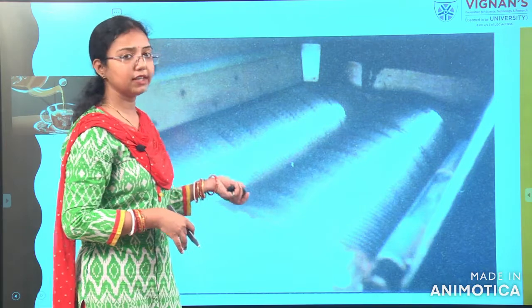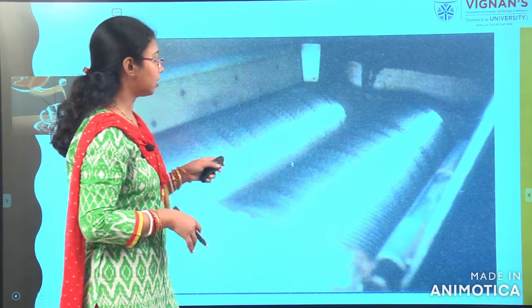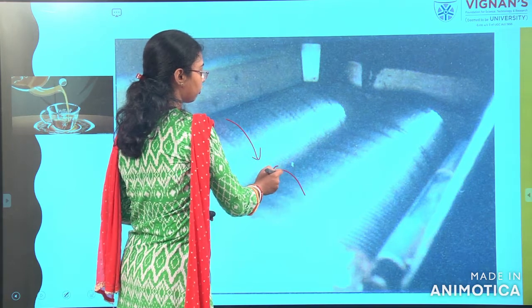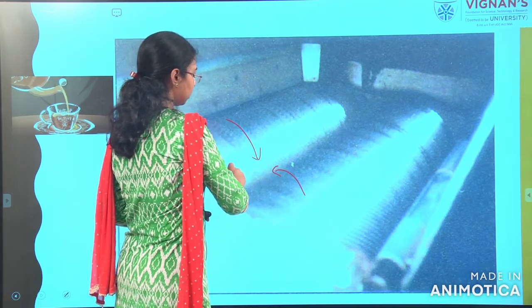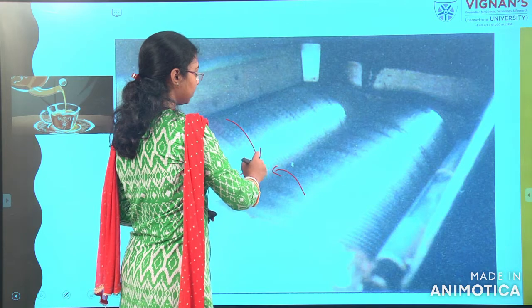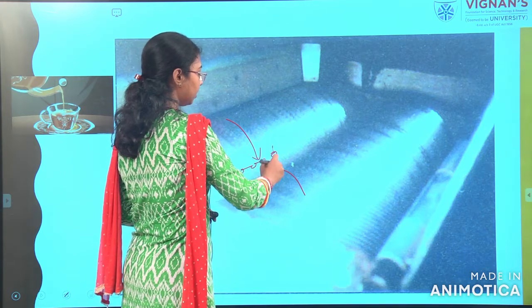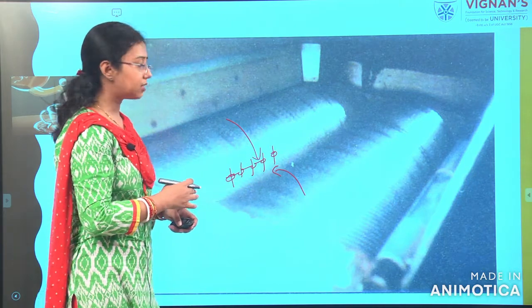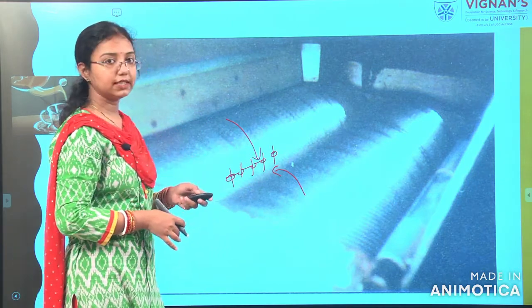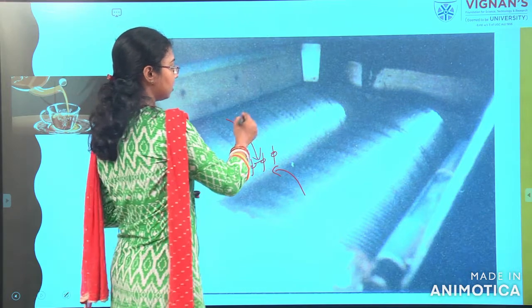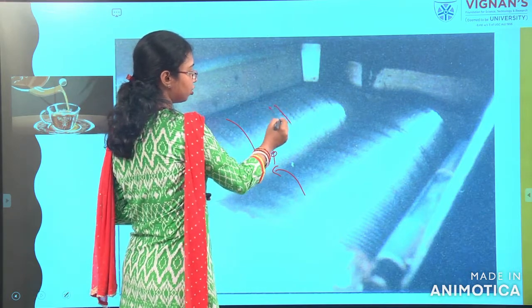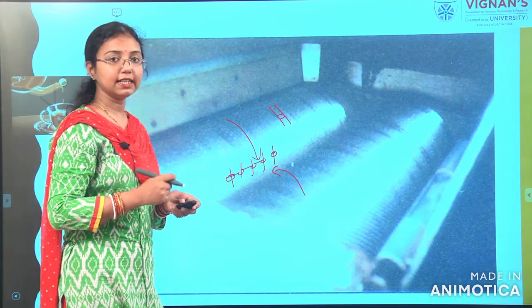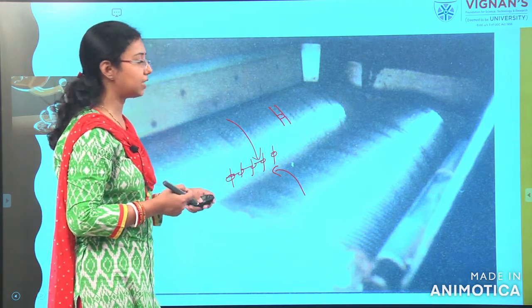Here this is a very old photograph. The tea leaves will be coming in like this. This is a both side contra-rotating rotor. The tea leaves come in here, and then they are broken down when the motors are on. This is how the CTC machine works, and you can see there are grooves here, and in between there are also some grooves. So, the tearing and cutting actions take place in between.